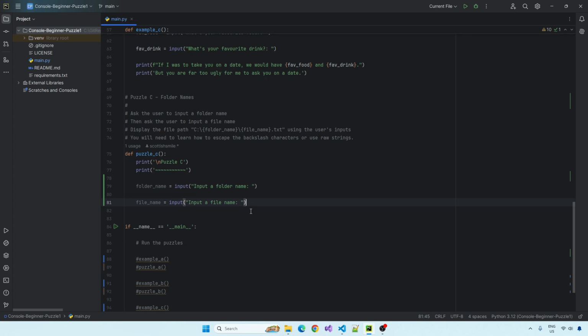Okay. So now we have to create this string here using string interpolation.